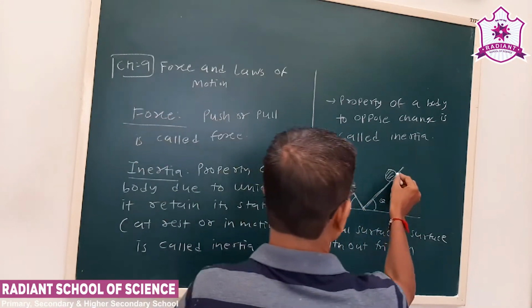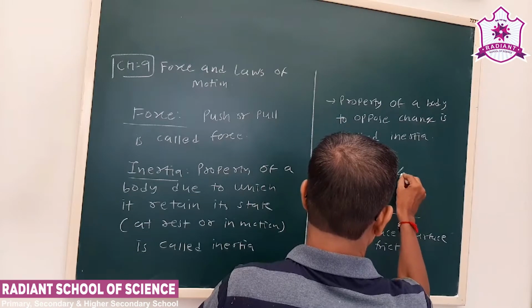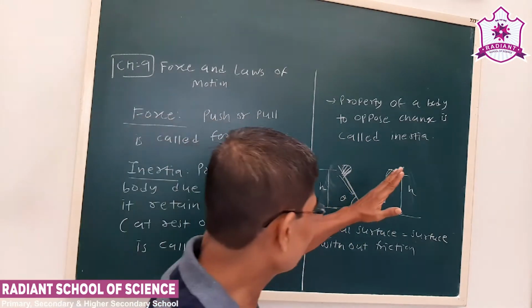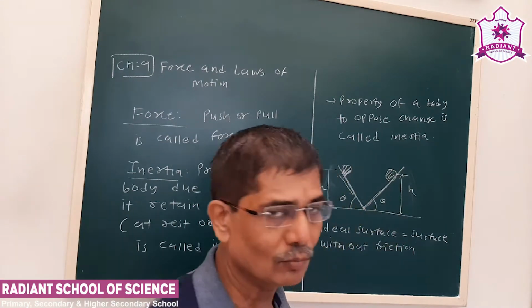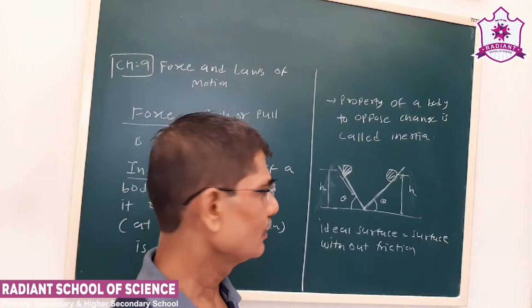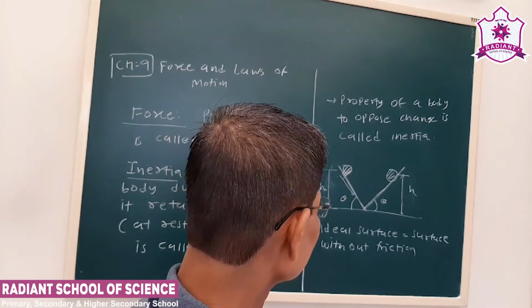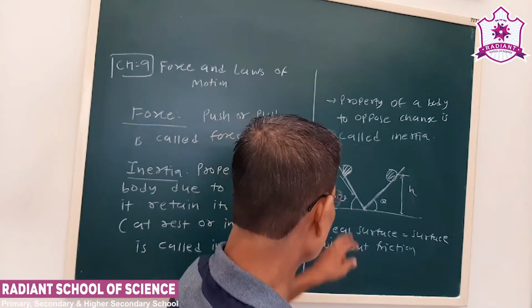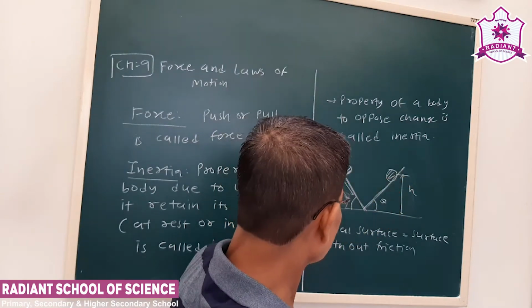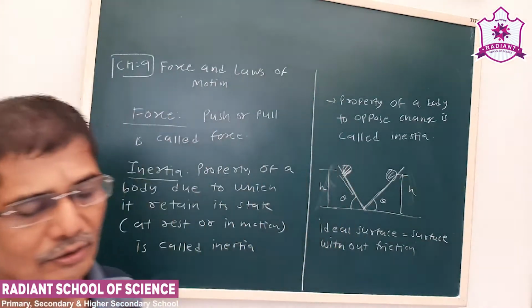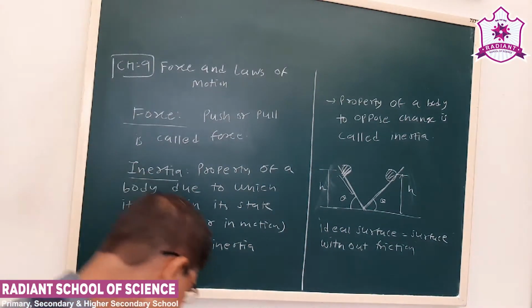Let us say this also will be h. Now see, suppose we decrease this angle. Right now we assume that both angles are equal. So on a frictionless, that is ideal, surface, say a ball is rolled down from some height h, it will move up to the same height. Now see another experiment.